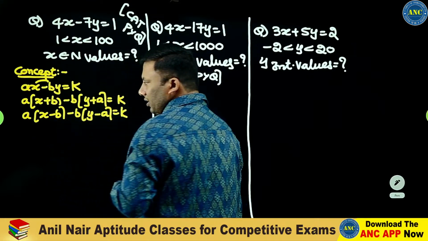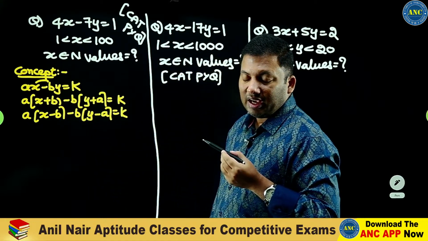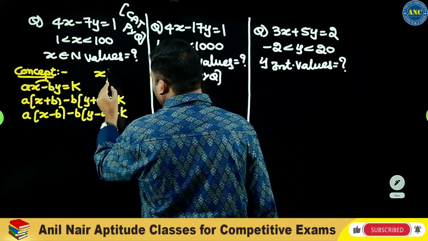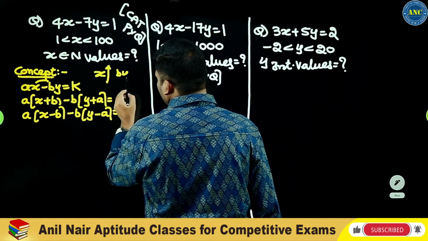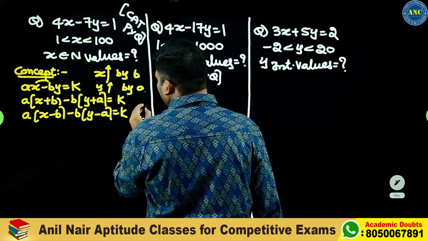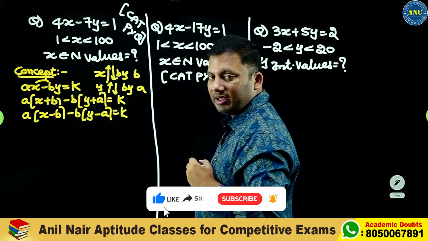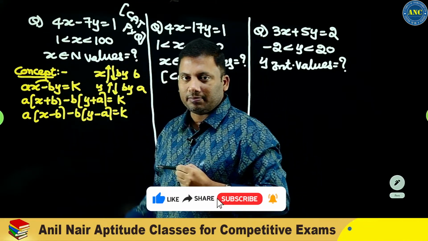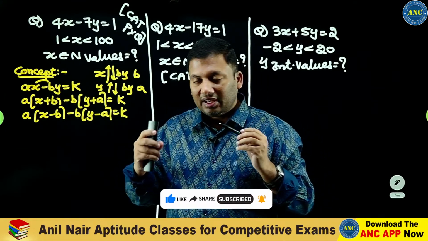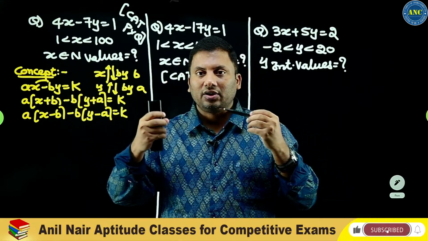Minus ab plus ab, it will get cancelled. That means if the equation is of the form ax minus by equivalent to k, if x increases by b, y also increases by a. Are you all with me? X decreases by b, y also decreases by a. If there is a minus sign in between them, x and y are directly related to each other. If there is a plus sign between them, x and y are inversely related to each other.